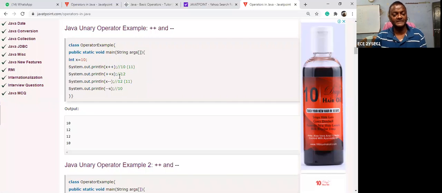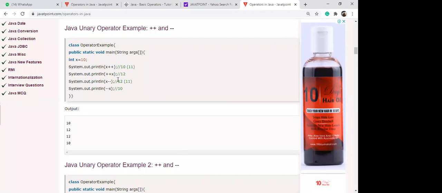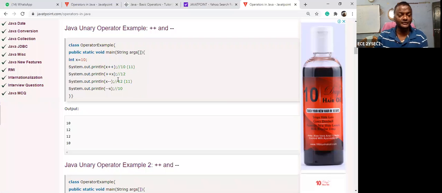Suppose let us take plus plus x. Now what is the x value? Plus plus x. 11 plus 1, 12, sir. Yeah. Okay. Suppose x minus minus. So the same principle should be applied.